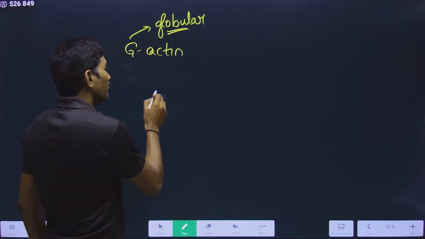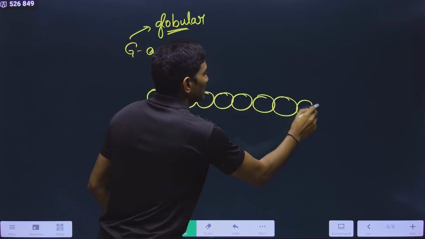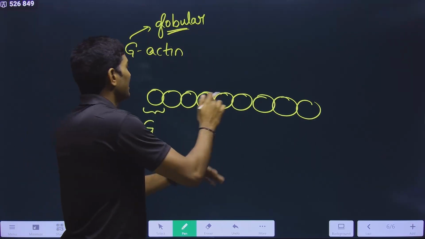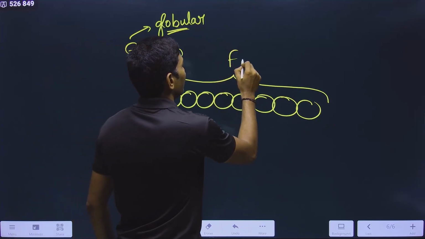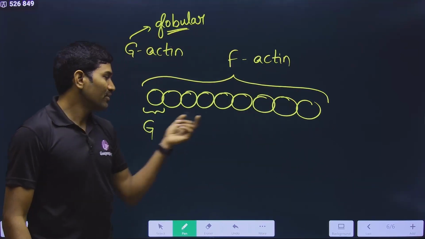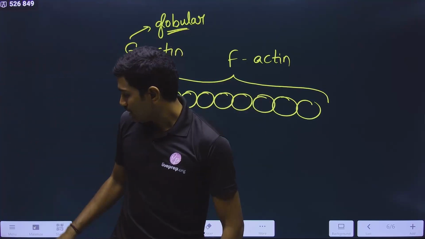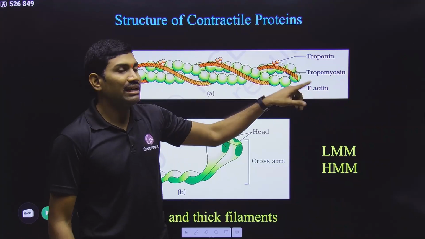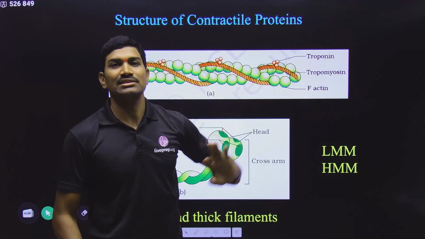So many spherical shaped G-actins attach to each other. Individually, each one is called G-actin. When many are attached to each other, they make a long filamentous structure. That's why it is called F-actin. So F-actin is a polymer of G-actin. This is what they are saying. Two filamentous structures are helically coiled with each other. In this way, F-actin is present. That's it. With this, the information regarding F-actin is completed.